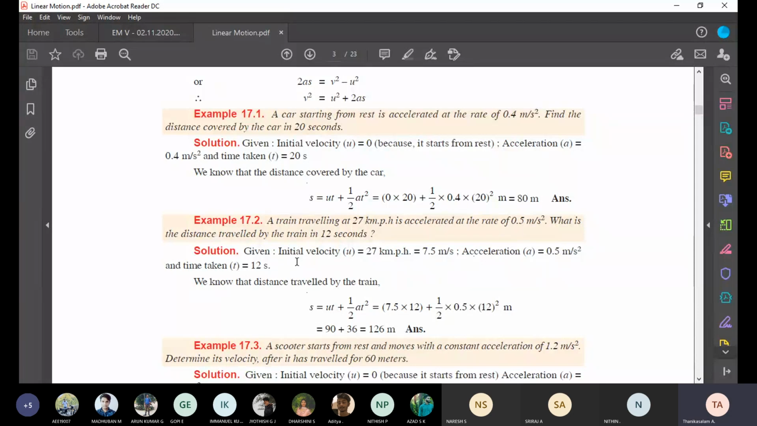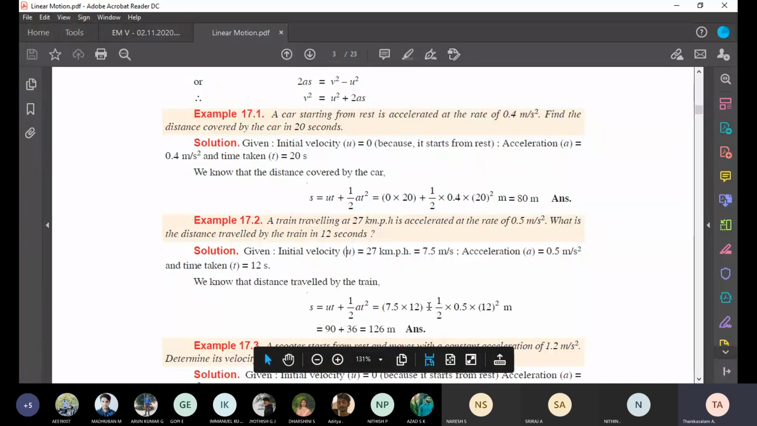Therefore, S equal to UT plus half AT squared. We have three equations, and in this question they ask for the distance, so we can use this one. S equal to UT, 7.5 into 12, plus half into 0.5, that is the acceleration, and 12 whole square. Therefore, S equal to 126 meters.